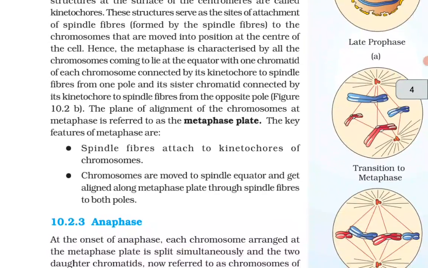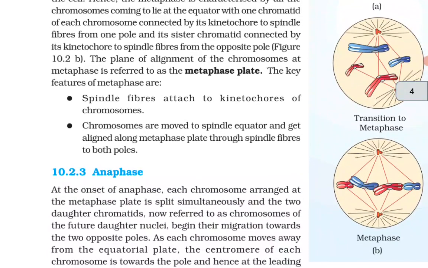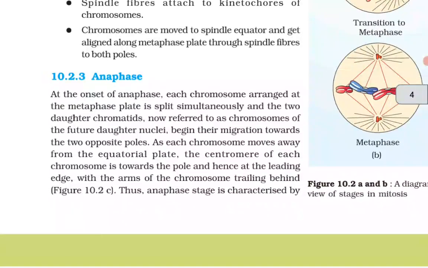The key features of the metaphase are spindle fibers attached to the kinetochores of the chromosomes. Chromosomes are moved to the spindle equator and get aligned along the metaphase plate through the spindle fibers to both poles.